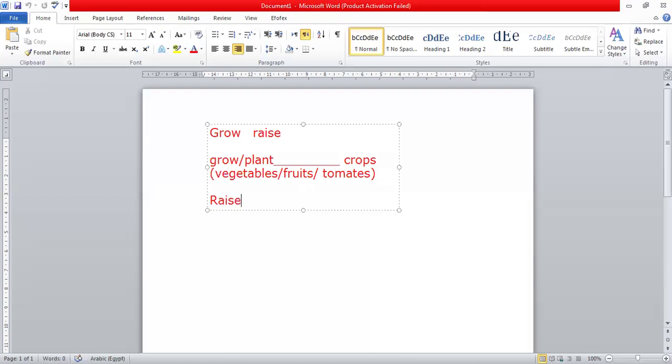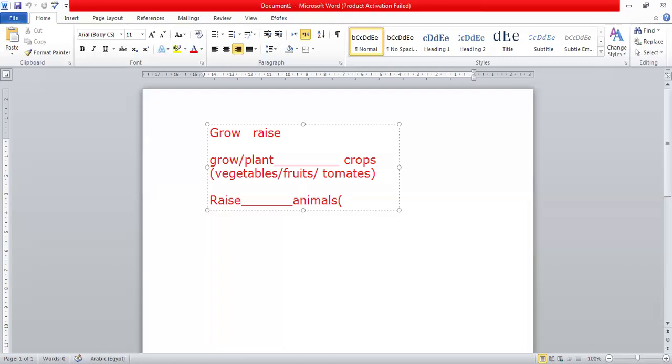Raise is used with what? Can you remember with me? You can't remember. I think you went to grade 6 without thinking about what we took before. But we must know, as we told you, that every year is related to the next year. So we must remember what we took before. Here we take grow and plant. Used with what group? Raise with what? With animals.